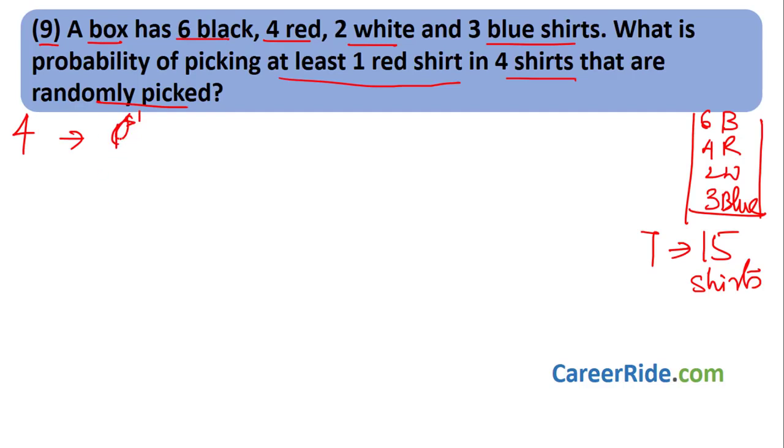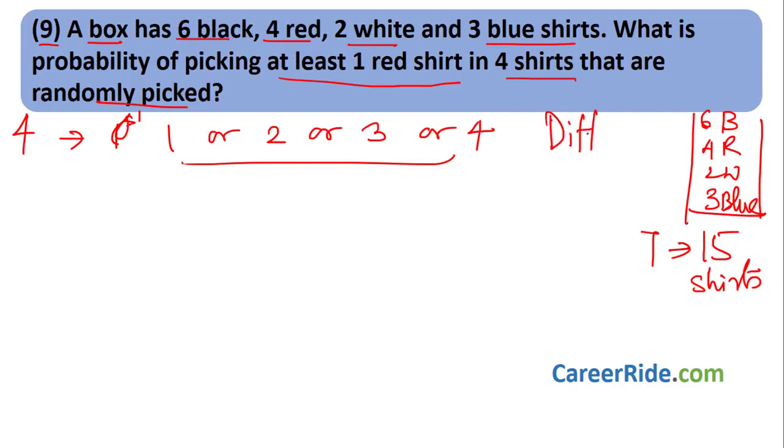That means these 4 shirts can have 1 red shirt or 2 red shirts or 3 red shirts, or all 4 can be red shirts. So we can find the individual probabilities for these and get the answer. But let us take a different way to solve this sum.